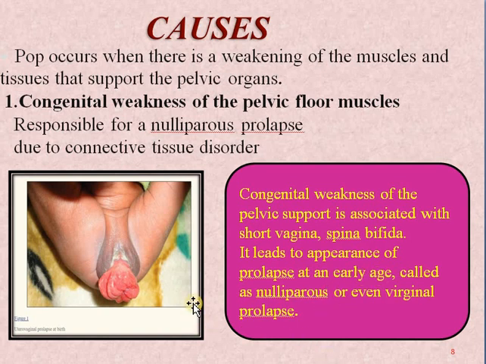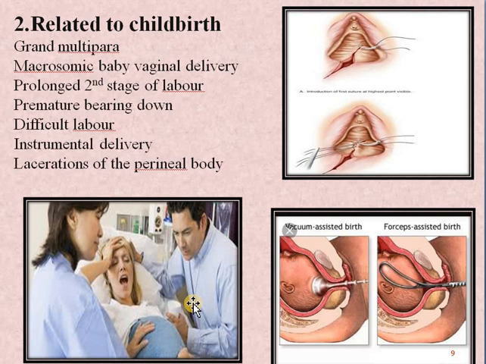Then next, now this is a very important and main factor related to childbirth, because mainly this prolapse is seen in parous women. In which cases is it common? Mainly in the cases of grand multipara. The one who has delivered 3, 4 or more children will definitely have prolapse in the future.